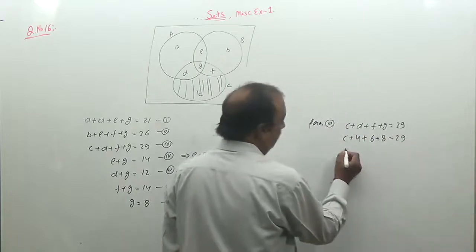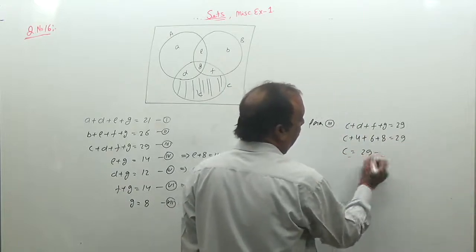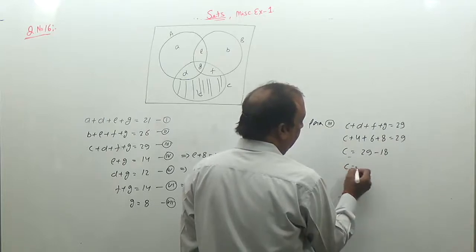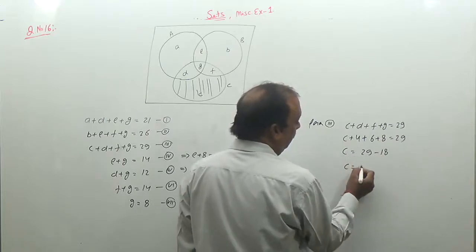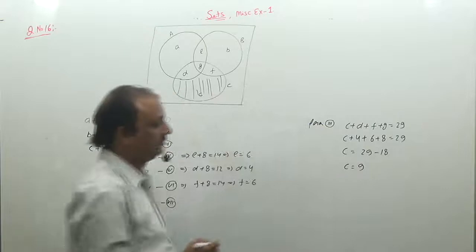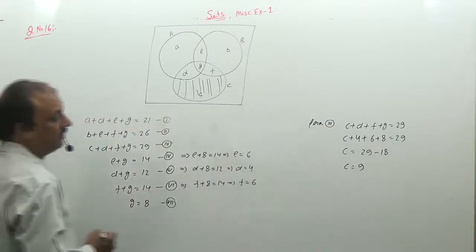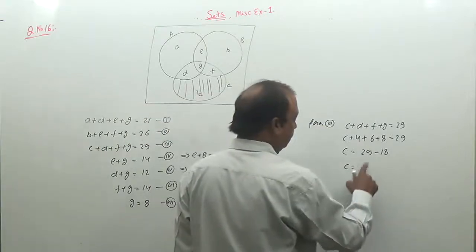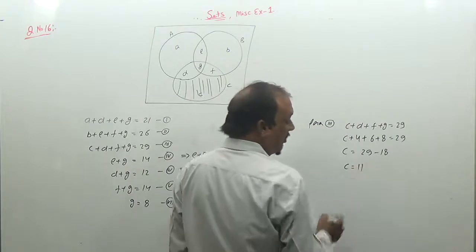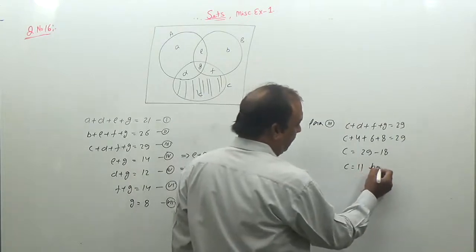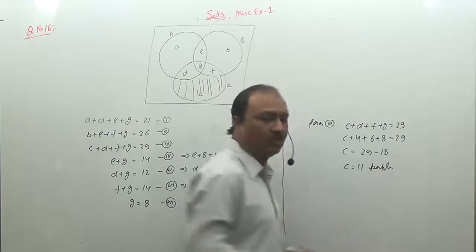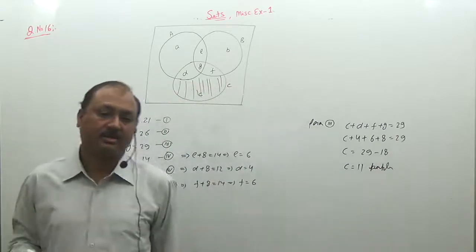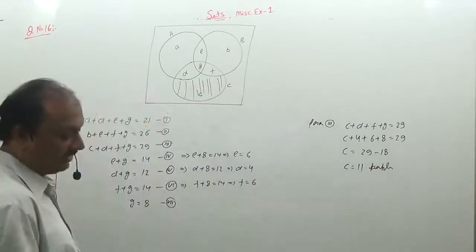So C is equal to 29 minus 18, that is C is equal to 11. So there are 11 people who like product C only. So this is our question.